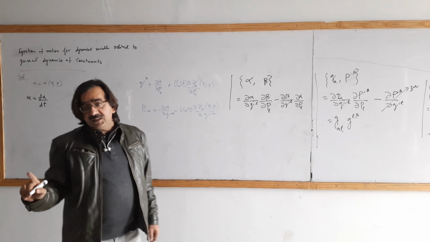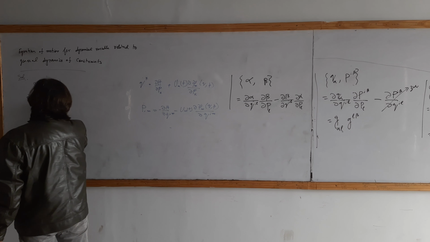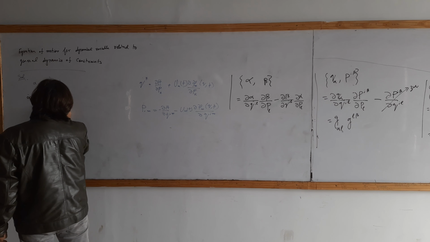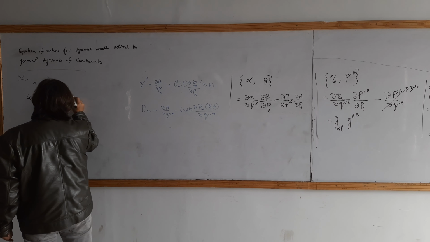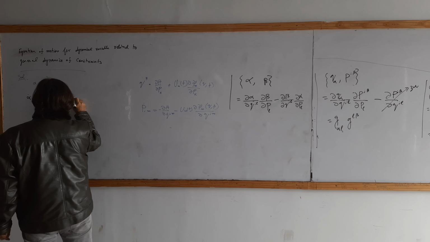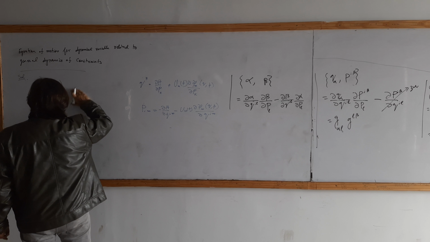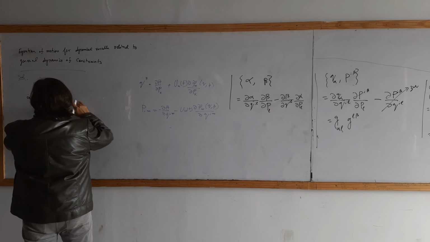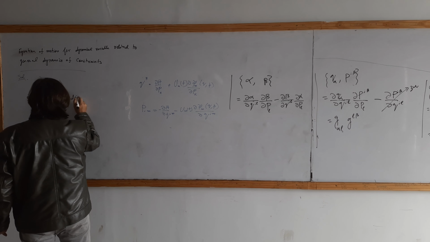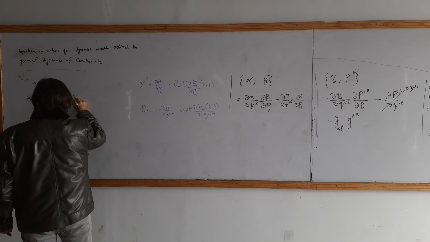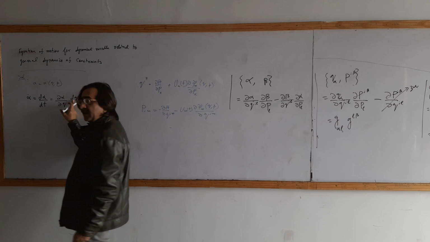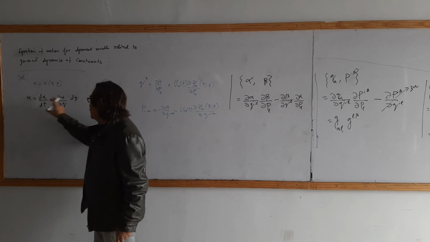And this will be partial alpha over partial q. Sorry, if this is d, then you must have d alpha, dq. If there is a partial, then here will be a partial. If here is a d, then here will be a d.